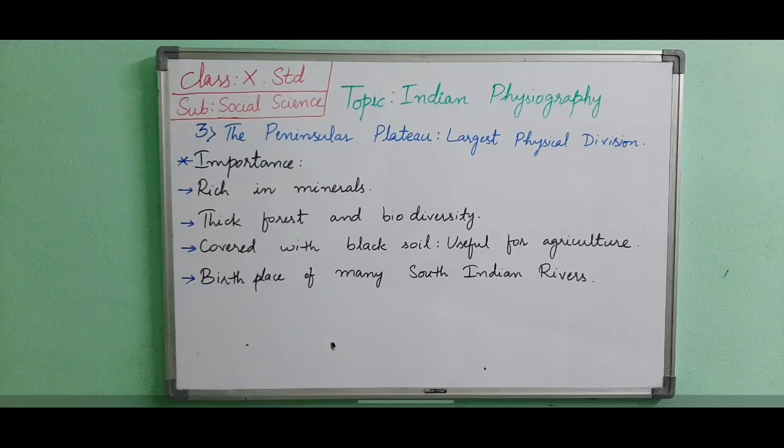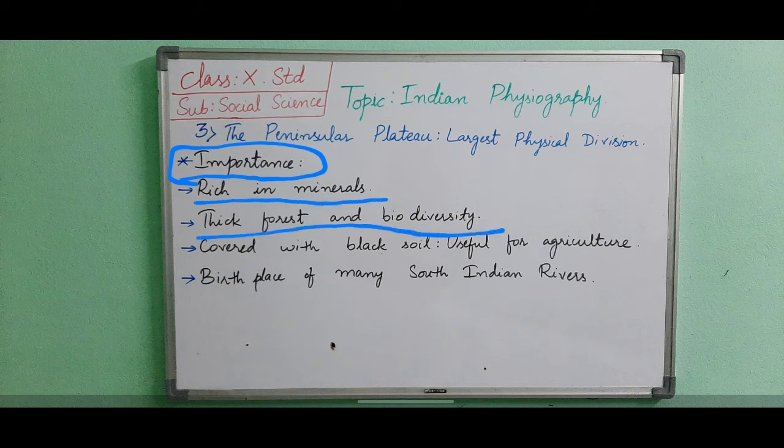Okay, these things are there in the Peninsular Plateau. Now we will see the importance of the Peninsular Plateau. It is rich in minerals, thick forests and biodiversity. It has influence on the southwest monsoons, and it is covered with the black soil which is useful for agriculture.